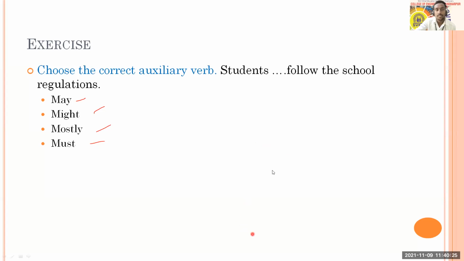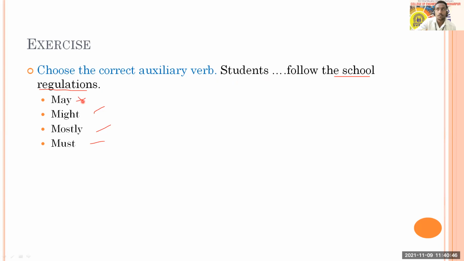Whenever you think about the situation, here it is the school. Yes, Mayuri is also with option must. So when the situation is the school and we are talking about regulations, you cannot say may follow. What is may?